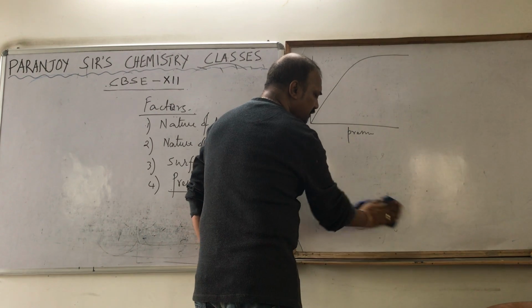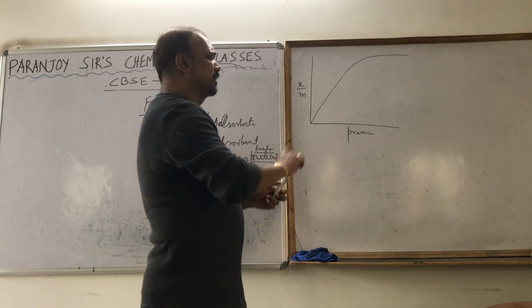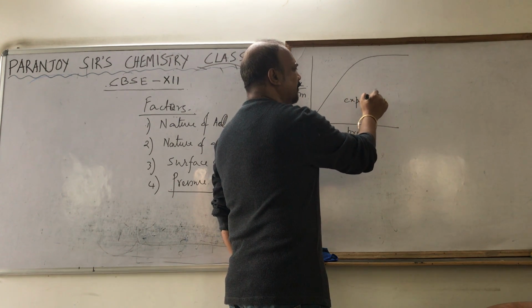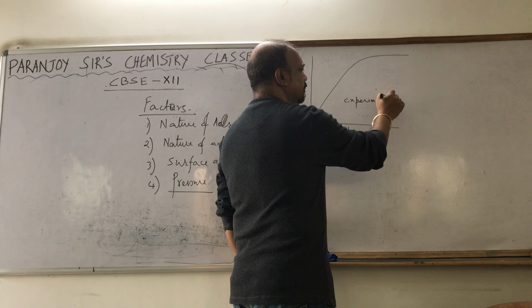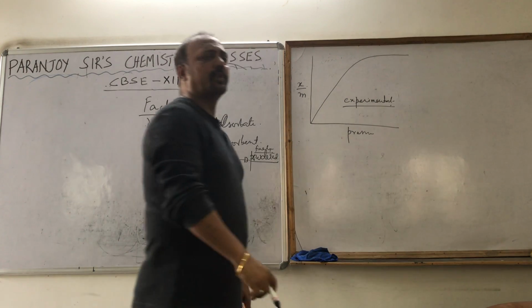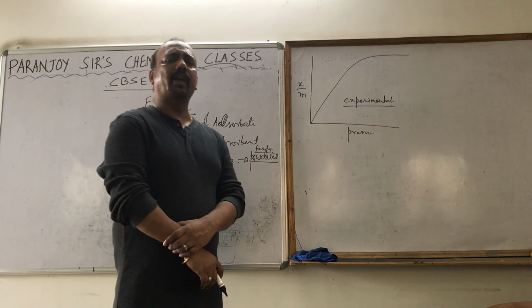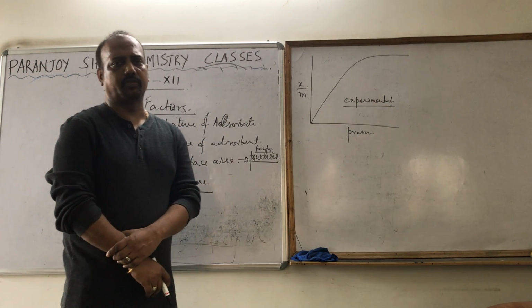Now, this variation is obviously an experimental variation. Some scientists tried to explain this experimental variation by some theories.